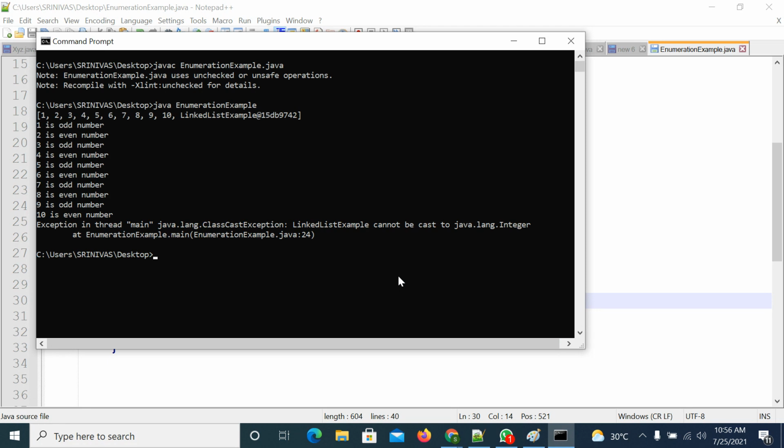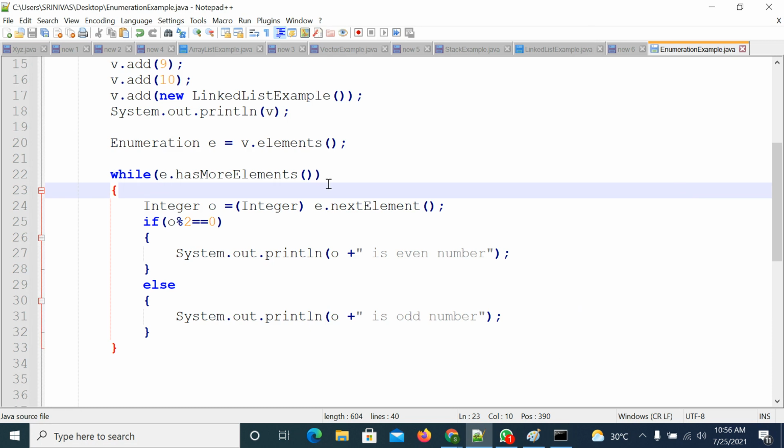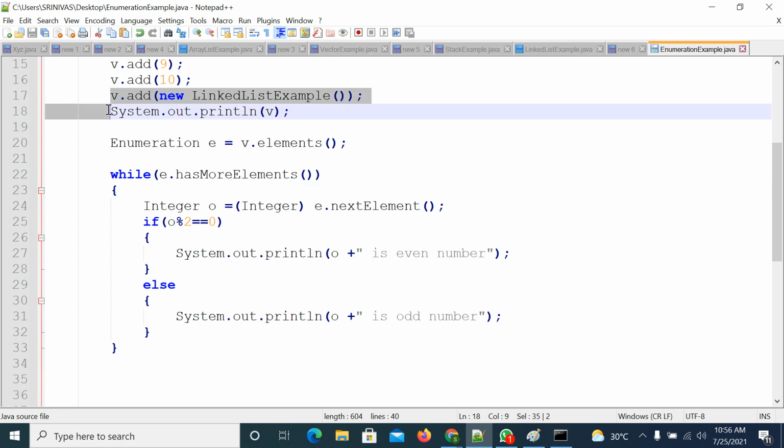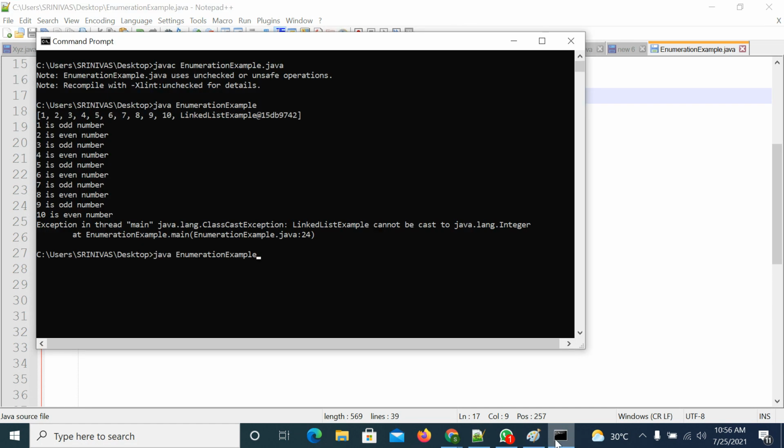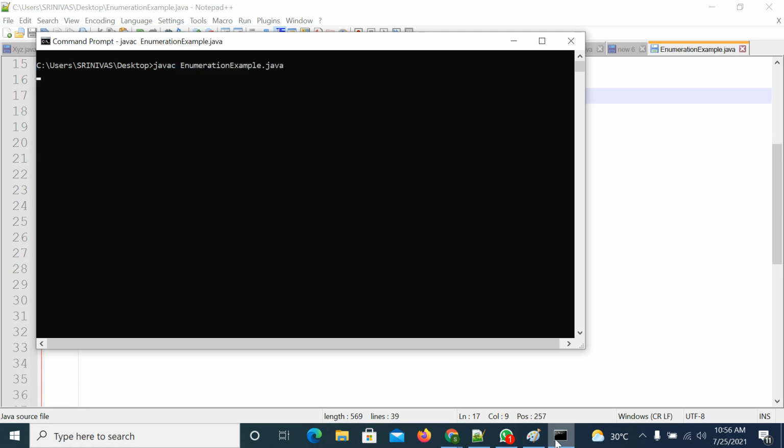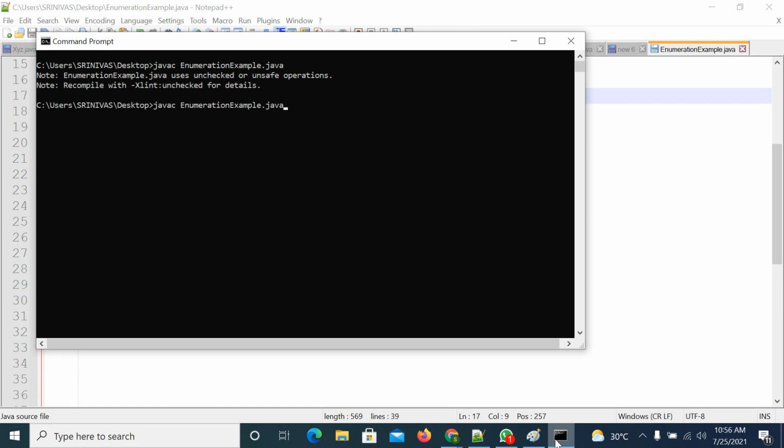Try to execute it. See here, the collection contains all these elements. At last, one more element is there, the linked list example. Okay, I will remove that one, because of that you are getting an error. Remove it and compile the code. Clear the screen, compile one more time, and execute it.